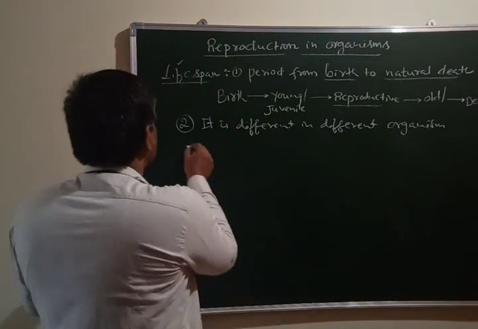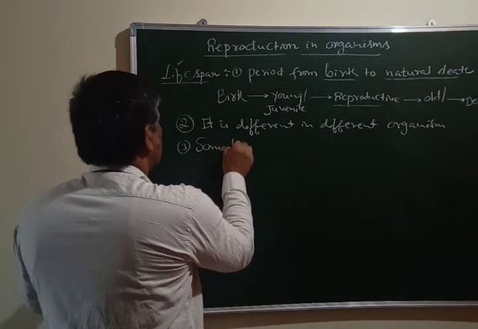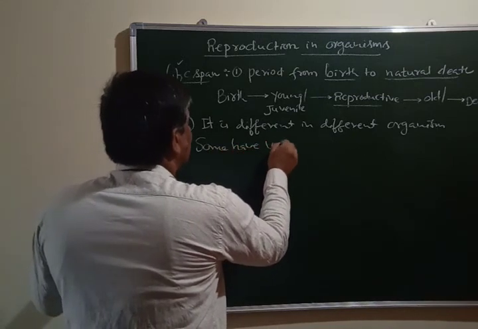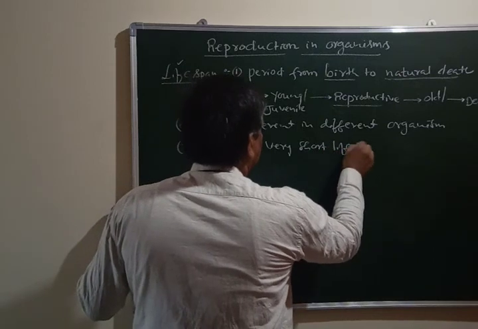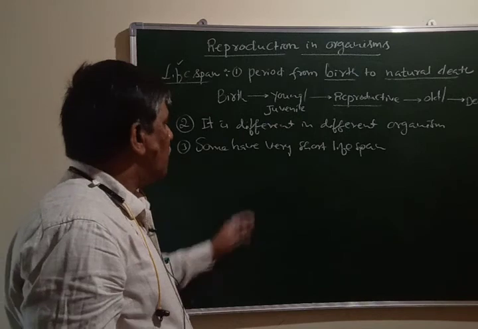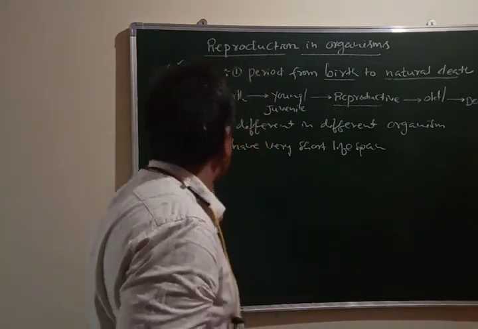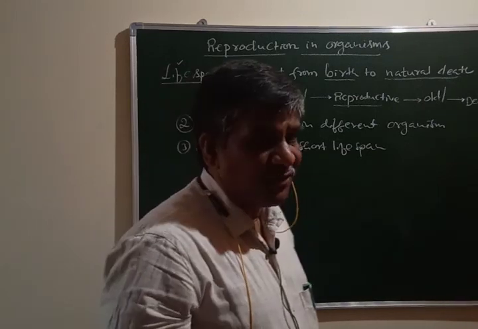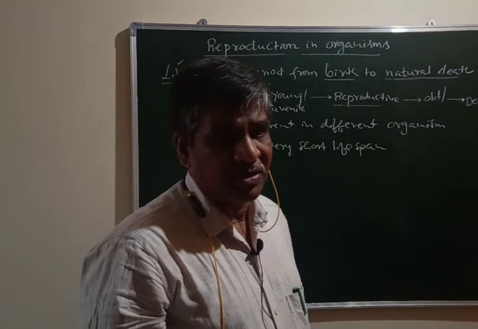How is it different? Some organisms have a very short lifespan. When I say this, you will be curious to know about some of the examples.